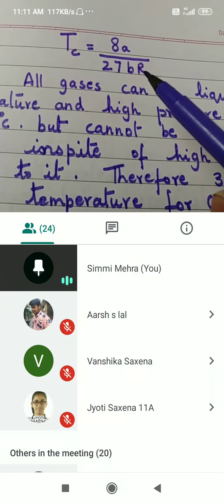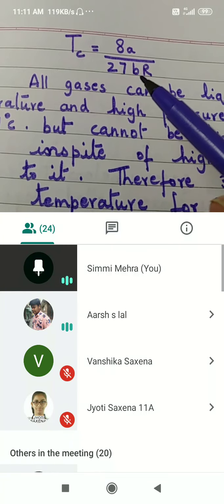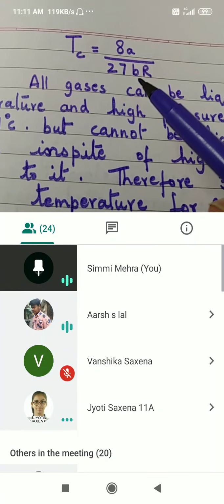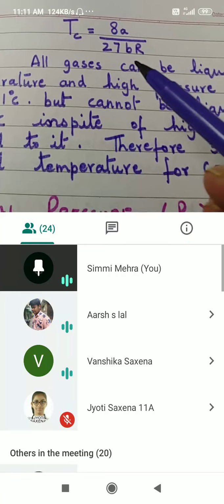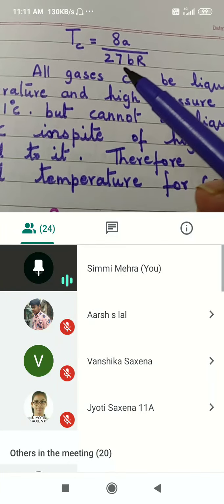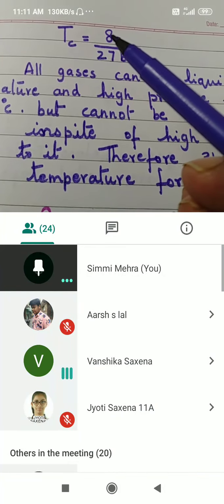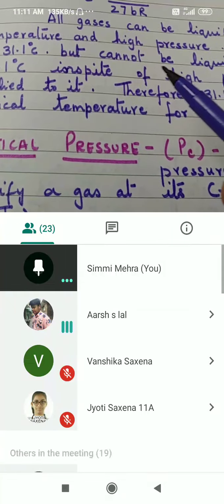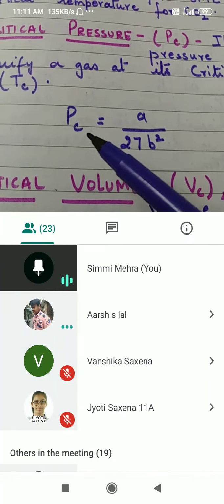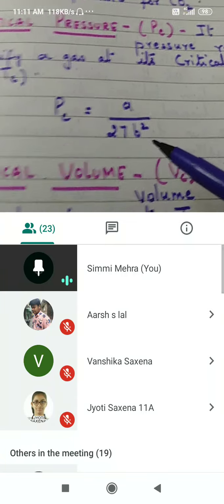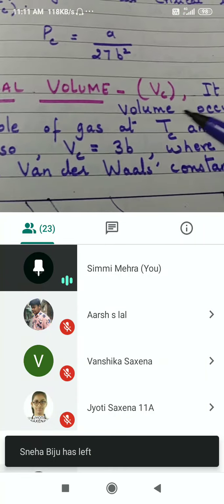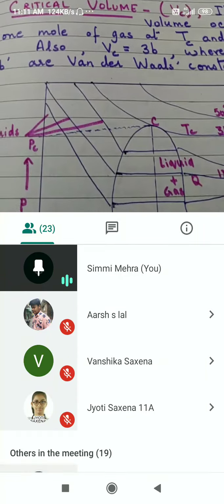R you already know is the gas constant. What are a and b? They are the van der Waals constants, actually correction factors for pressure and volume. Similarly, critical pressure and critical volume can also be calculated with the help of these formulas.